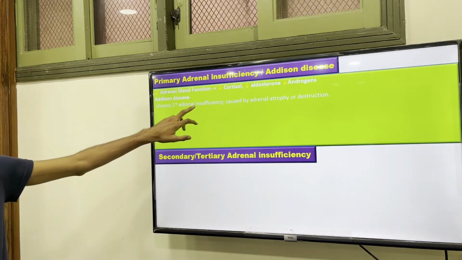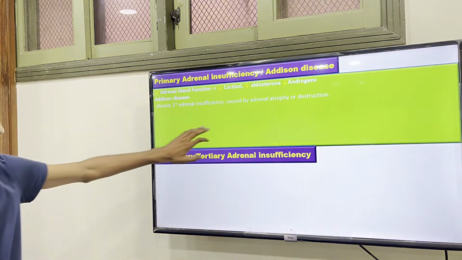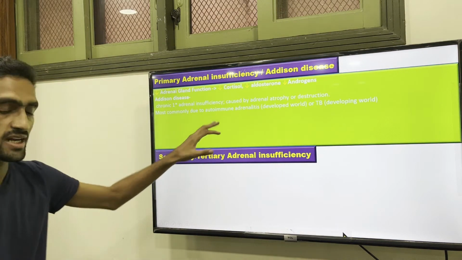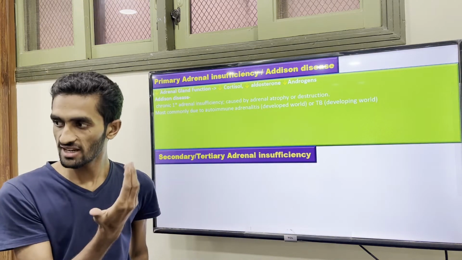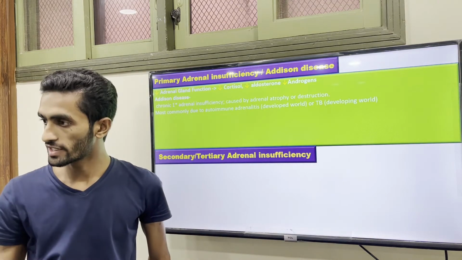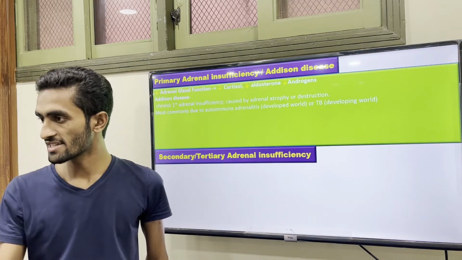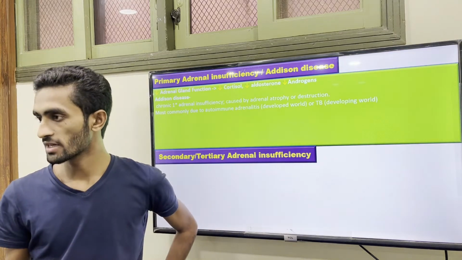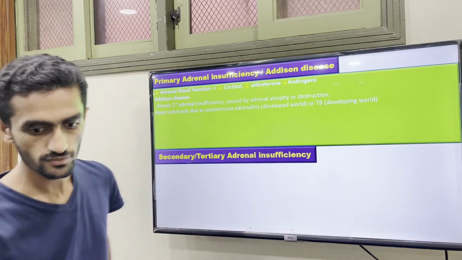Chronic primary adrenal insufficiency is caused by adrenal atrophy or destruction. Most commonly it is due to autoimmune adrenalitis, so autoimmune diseases which destroy our adrenal gland. In the Western world, the autoimmune disorder is most common. In this region, for example Asian countries, the developing world, tuberculosis is the most common cause of primary adrenal insufficiency. Okay.